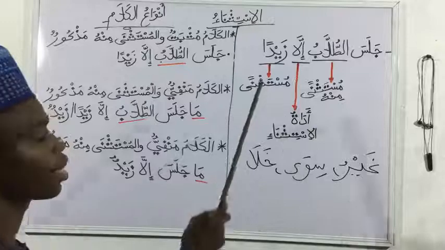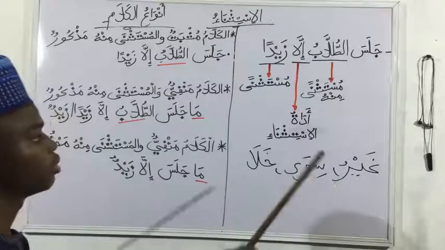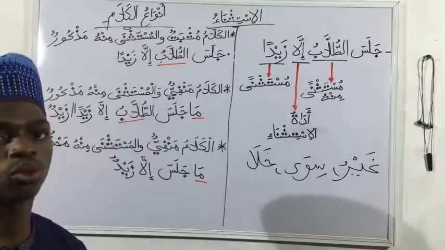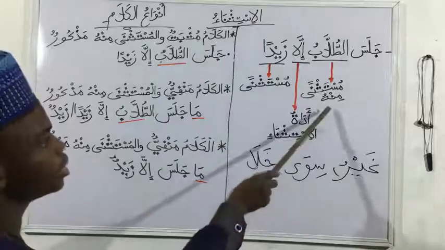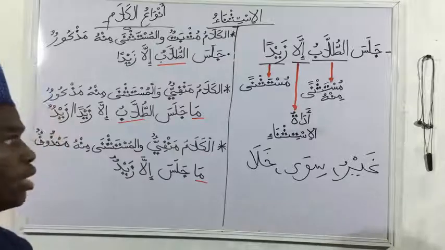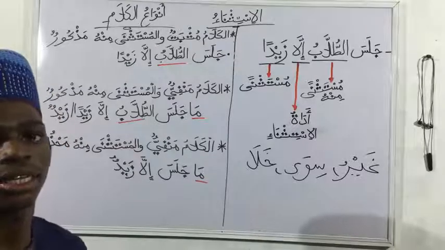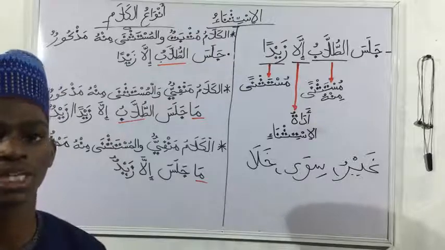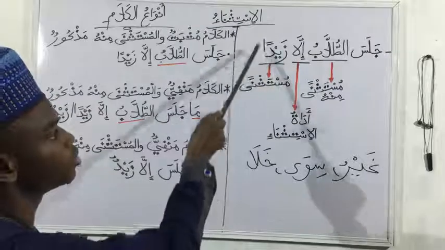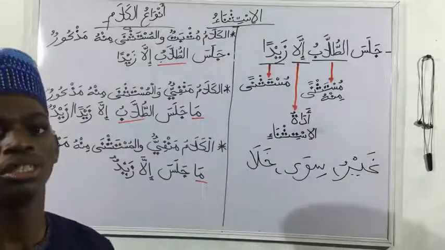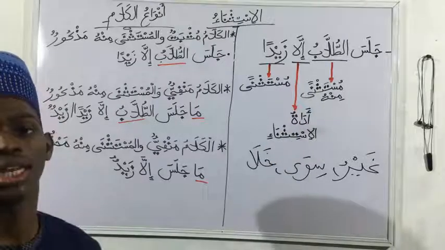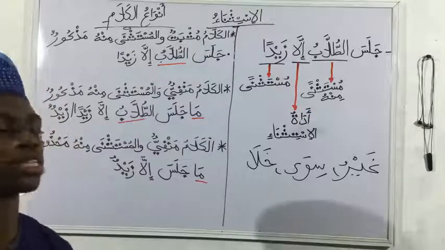So we've told you who the mustasna is, which is the excepted noun. We have the adatul istithna, which is the tool that we use to carry out the istithna, the tool of exception. And the last one is the mustasna minhu. The mustasna minhu is literally exactly what it sounds like, the one from which something was excepted. So that is the larger group from which the mustasna is excepted. That's why we call it the mustasna minhu. So at-tulab, in this case, jalasa tulabu illa Zaydan. The students, all of them sat except Zayd.